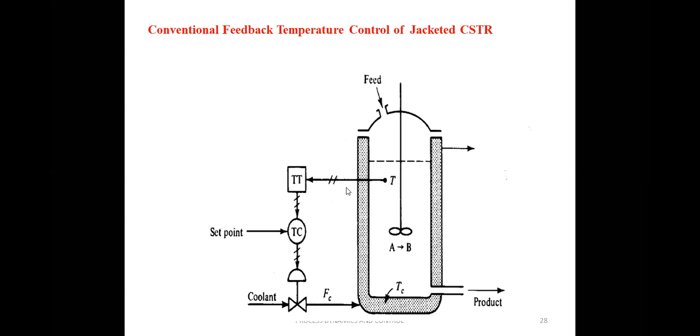Okay, so how are we going to control the temperature of this jacketed CSTR? Once again, you see, this is called the tank, the continuous stirred tank reactor. This is the jacket through which some coolant is flowing. The main purpose of the coolant is to remove the heat produced in this reactor, the product temperature. My aim is to maintain the product temperature T, capital T, at our desired value.